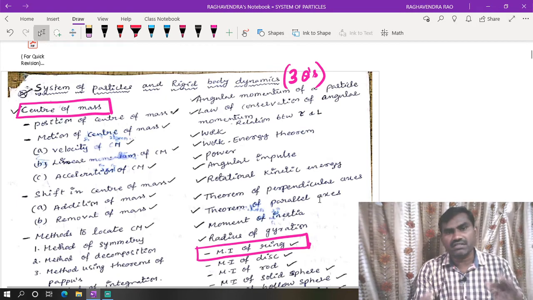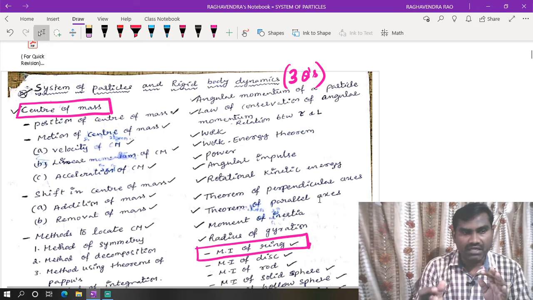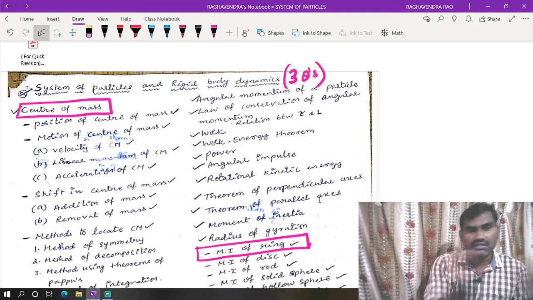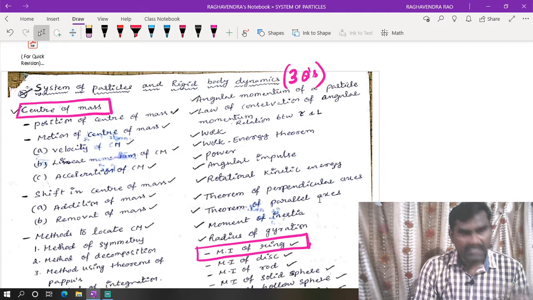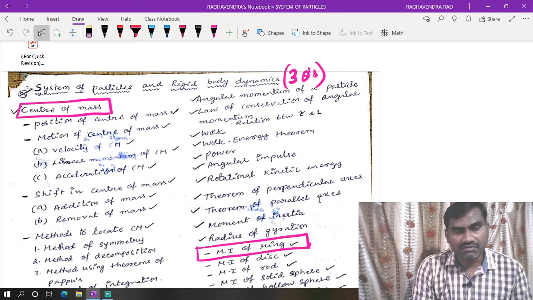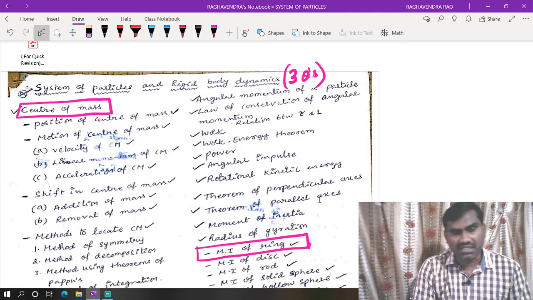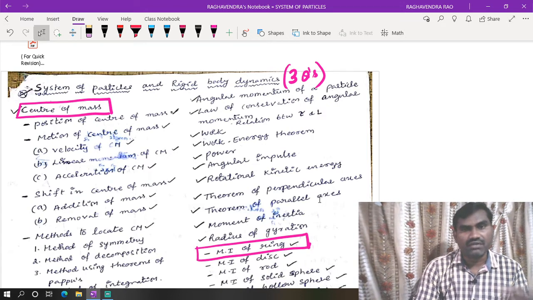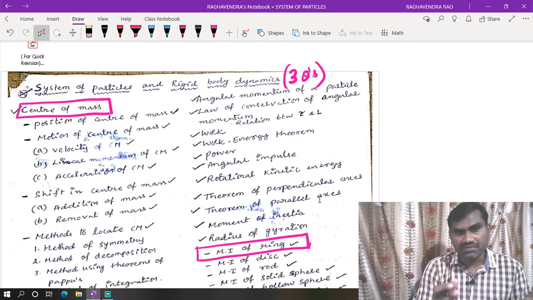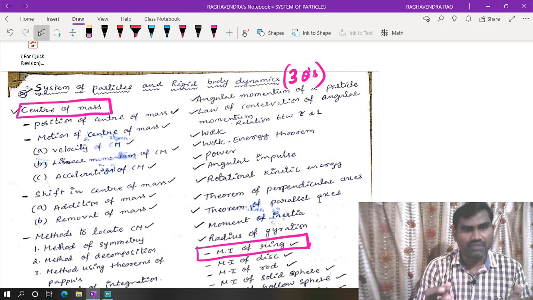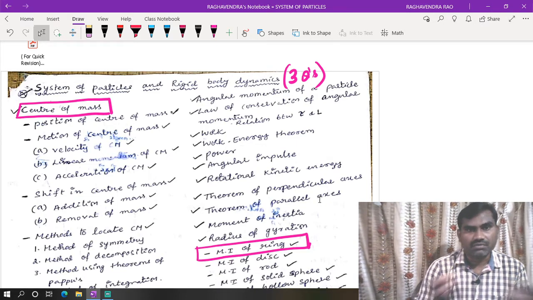Rotational dynamics is somewhat easy when you compare those parameters with linear motion, that is, motion in a straight line and the kinematic equations of motion. We can easily understand those topics if you solve the numericals related to motion in a straight line.